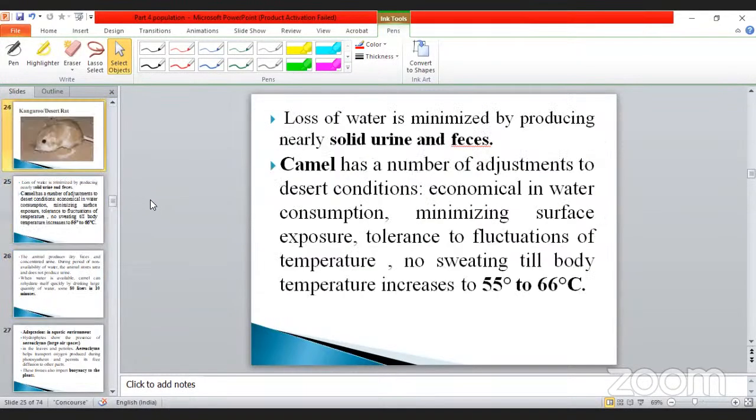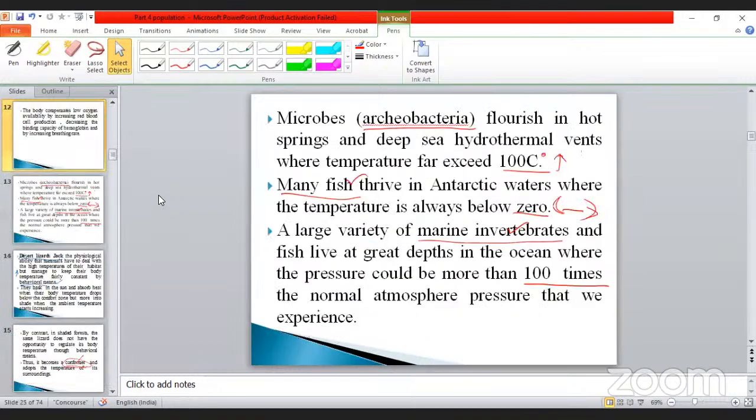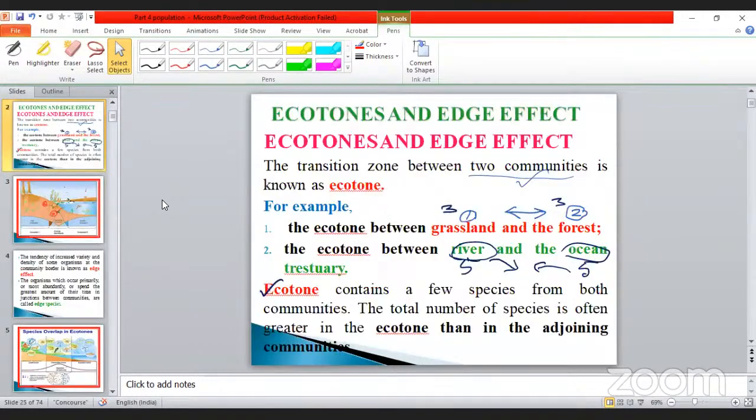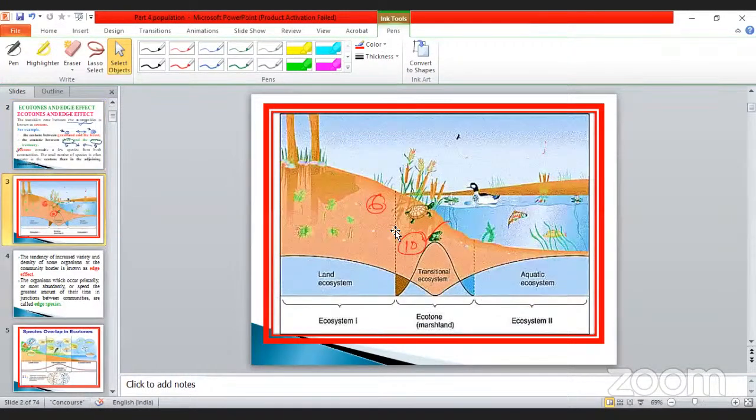Before that, I will summarize all those things very fast. What are the things we already discussed? Ecotone and also edge effect. Ecotone is nothing but the transition zone between two communities. For example, grassland as well as forest land, and the river. It can adjust itself. That is very important, my dear students.